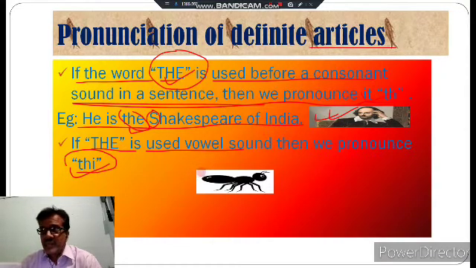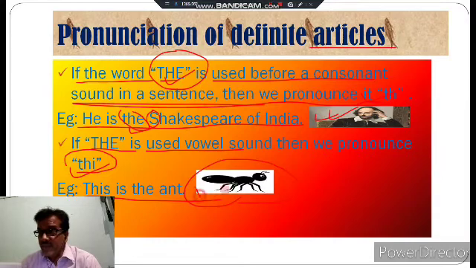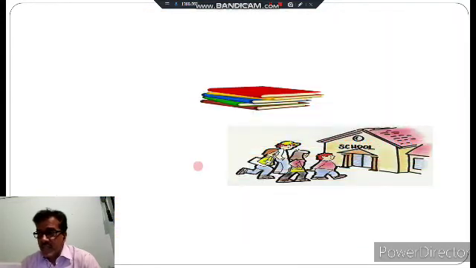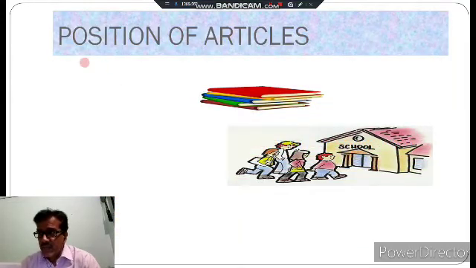By the example, this is the ant. Ant is written with the first letter, what is the first letter? A. So we pronounce it "thee". I hope by this example you have understood where we have to pronounce each. After knowing the kinds of articles and the pronunciation of articles, we have to know the